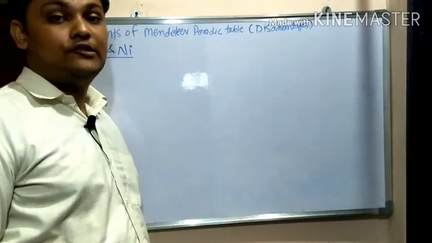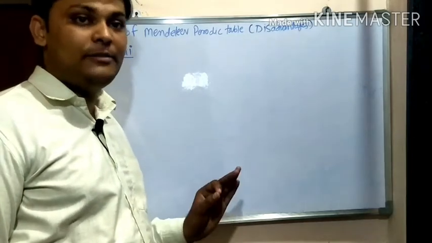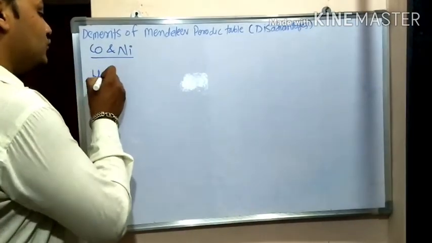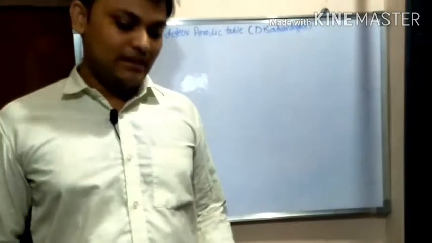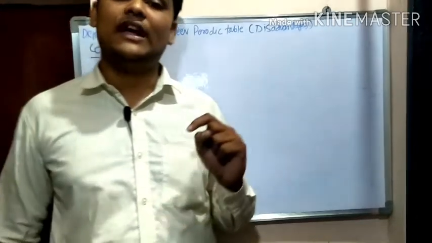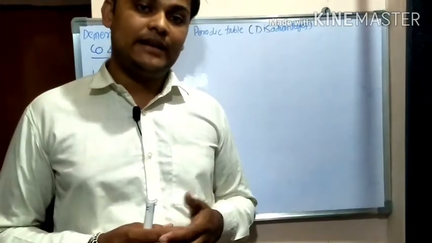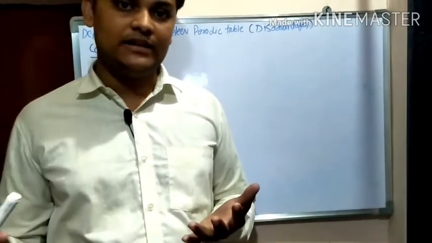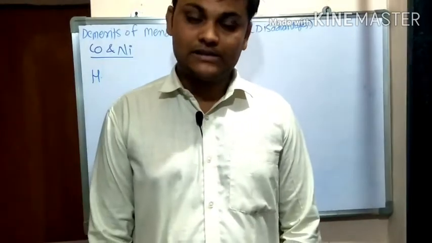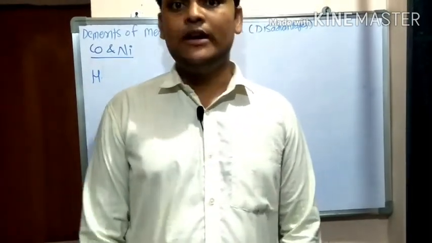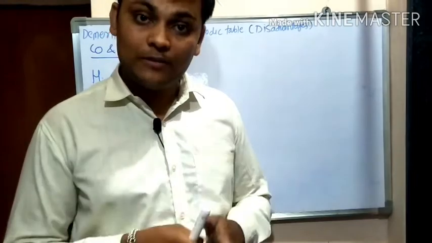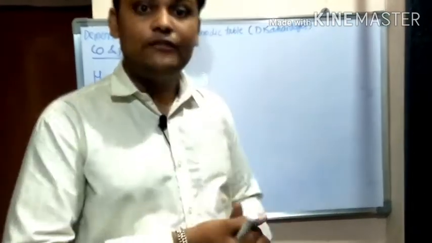Now the fourth one is an important demerit of Mendeleev's periodic table: the position of hydrogen. We know very well Mendeleev arranged these elements in increasing order of their atomic masses. In the advantages we saw that he left empty blocks, because of which newly discovered elements could be fitted there. Some newly discovered elements we were able to adjust in Mendeleev's periodic table.